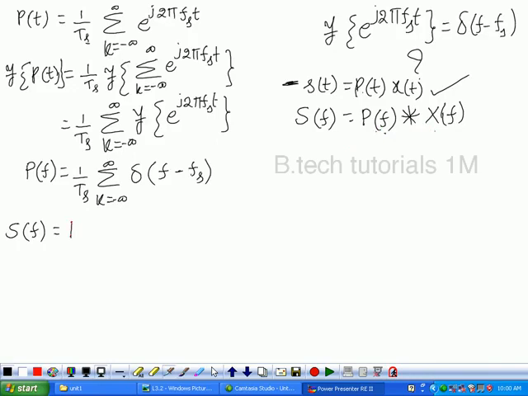So, therefore, it is P of f convolved with X of f. What is P of f? P of f is 1 by Ts.